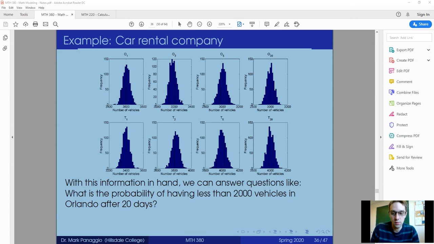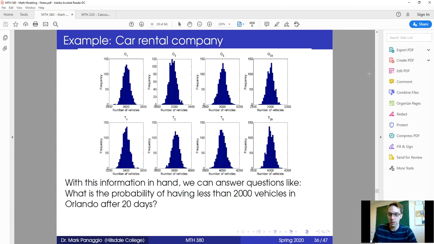All right, one thing I forgot to mention in the last video is that if you do this experiment many times, one of the ways to look at the results is to compute a histogram of the number of vehicles in each location on each day. And so I've got a snapshot here of what that might look like.